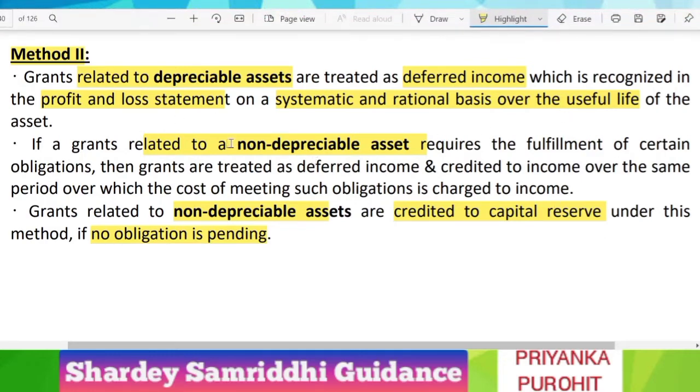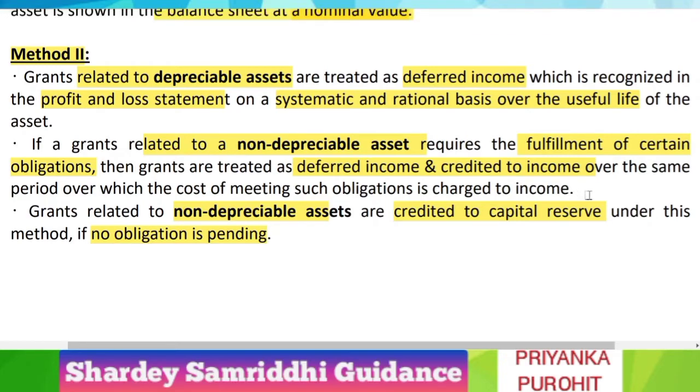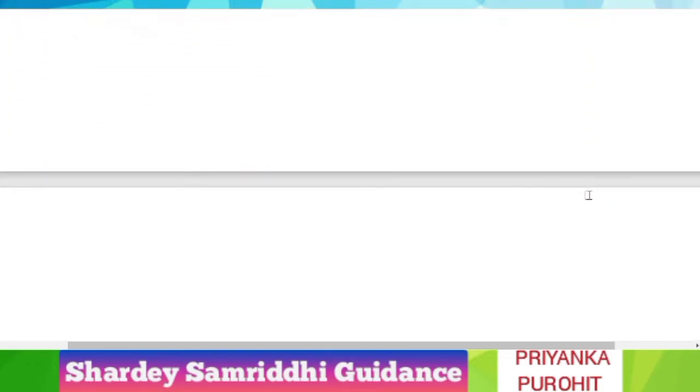But if it is a non-depreciable asset and fulfillment of certain obligations is mandatory, then such grants are treated as deferred income and credited to income over the same period over which the cost of meeting such obligation is charged to income. So let us say it is a non-depreciable asset and fulfillment of obligation is necessary. Let us say you have to fulfill the conditions for 8 years, then you will amortize it for 8 years. You will defer the grant for 8 years. Like this you have to do in the P&L.